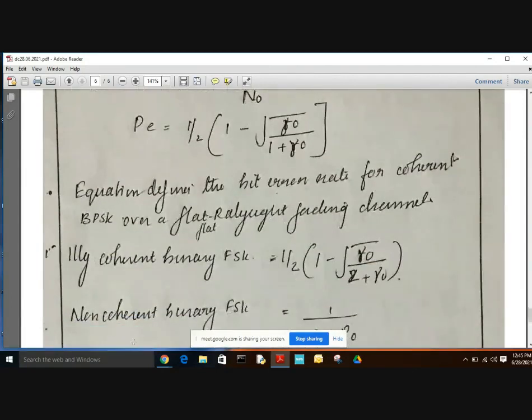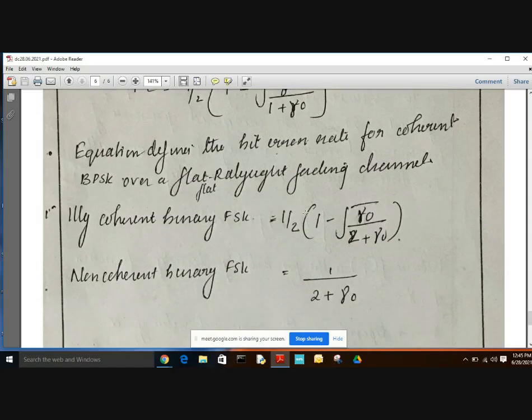Similarly, for binary FSK, we have 1 by 2 into 1 minus under root gamma naught divided by 2 plus gamma naught. So for BPSK, we have 1 minus under root gamma naught divided by 1 plus gamma naught, and for coherent binary FSK, we have 1 by 2 into 1 minus under root gamma naught divided by 2 plus gamma naught. And similarly for non-coherent binary FSK, we have 1 by 2 plus gamma naught.